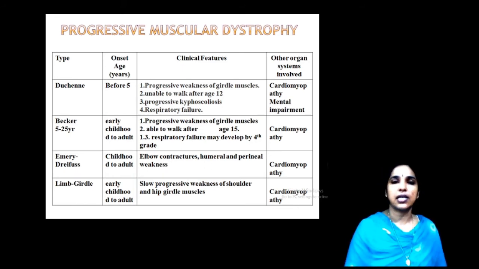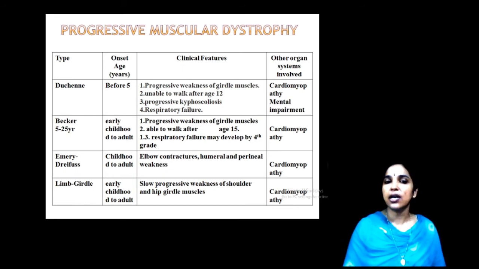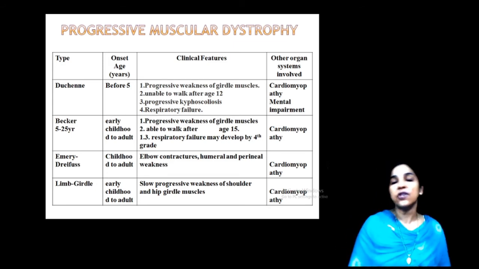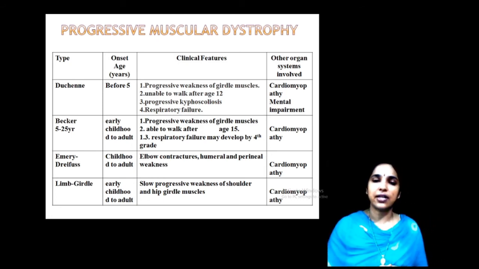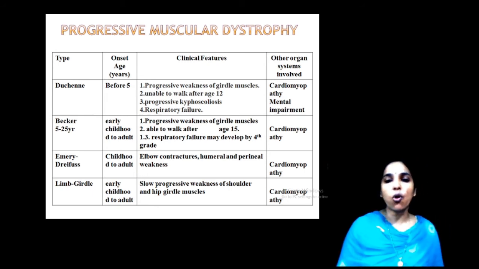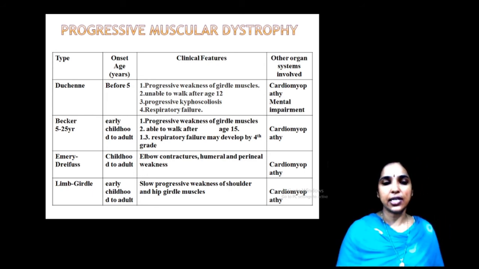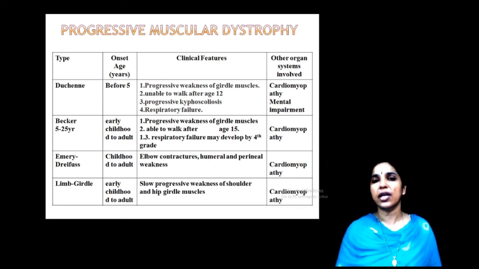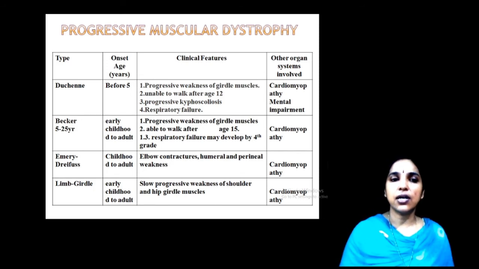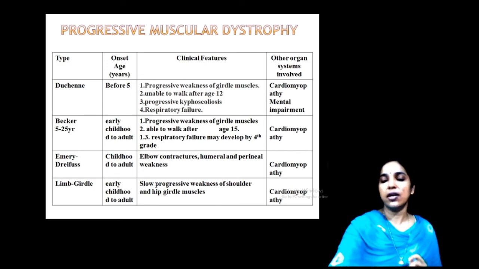Then Becker, which occurs between 5 to 25 years, early childhood to adult, with progressive weakness of girdle muscles. Here you can also observe respiratory failure, etc. Then Emery-Dreifuss, another childhood to adult type, with elbow contracture, humeral and peroneal weakness observed. Then limb-girdle, another one, early childhood to adult. These are all the different types based on the affected portions of our muscles. The first one, Duchenne muscular dystrophy, is very important.